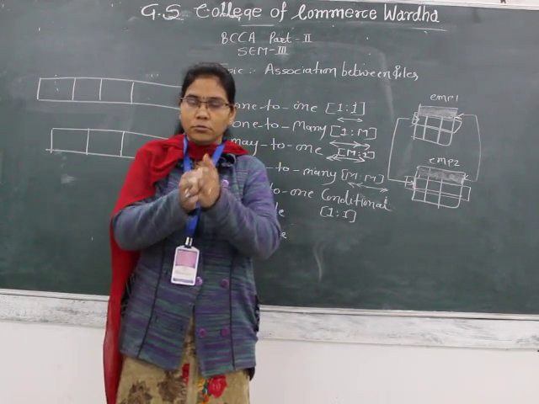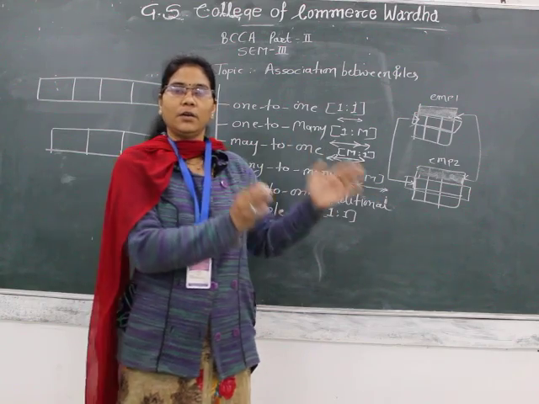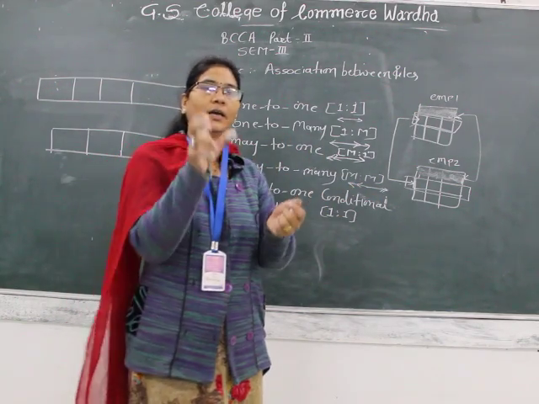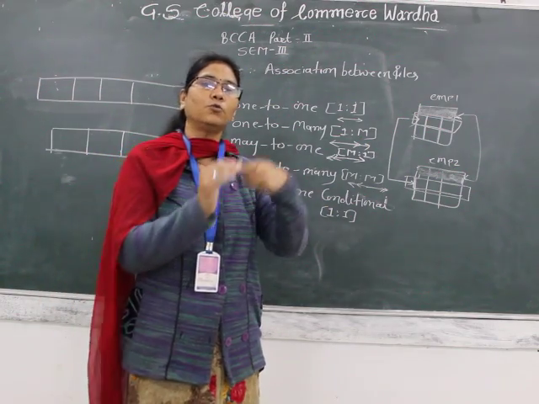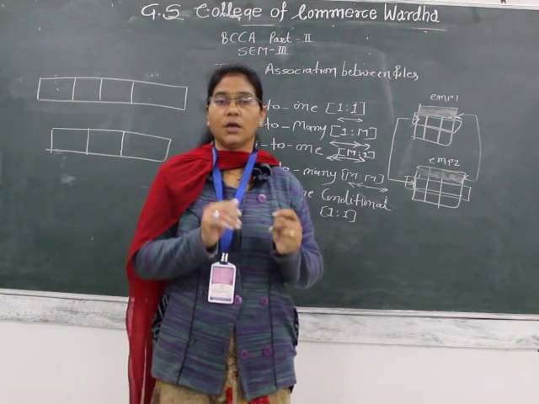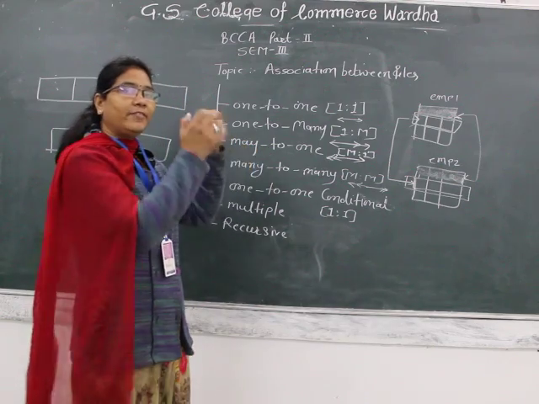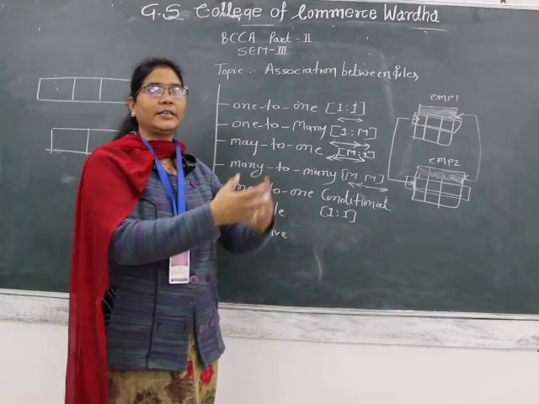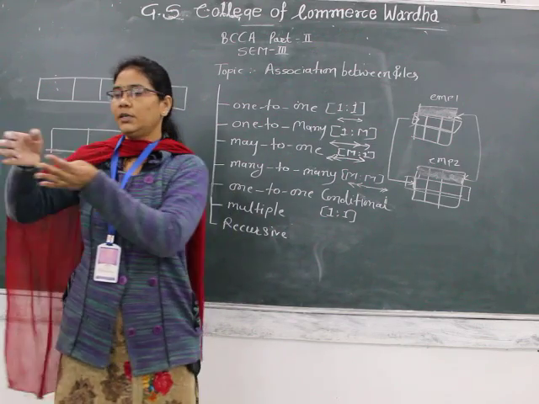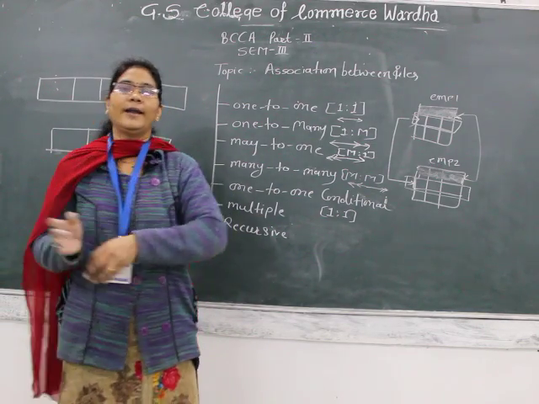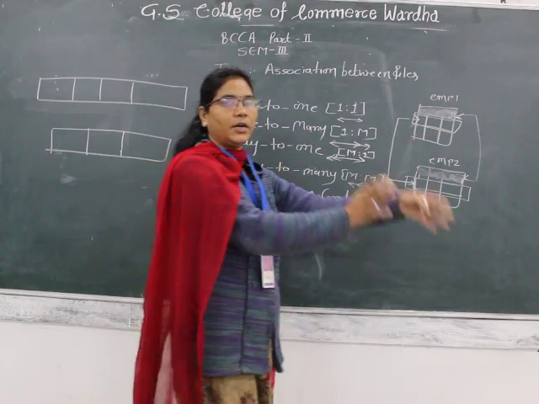So I have to split that particular record. Basically I create two entities for storing the data of that particular student. How? The personal details I store in one table, and the educational details, the previous examination details, I store in another table.